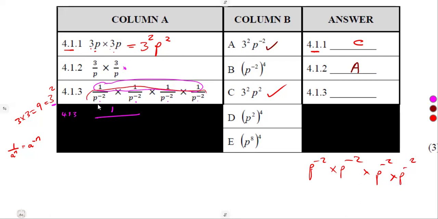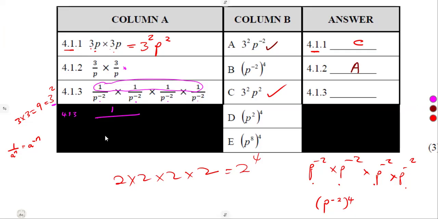These in the denominators. So what does it mean? It simply means it is p to the exponent of minus 2 being raised to the exponent of 4. Just like 2 times 2 times 2 times 2. It gives us 2 to the exponent of 4. So whatever that multiplies itself to a certain number, that will be its exponent.